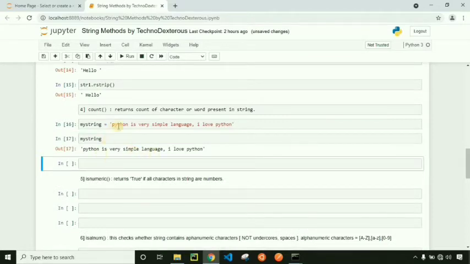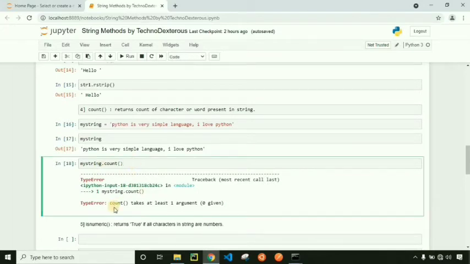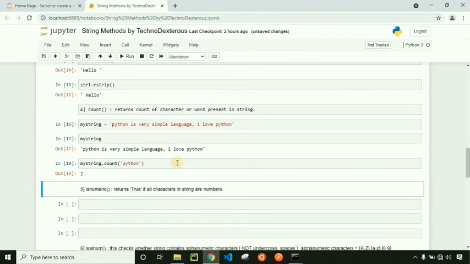Okay, so right now let's use the count method on it. myString dot count. Let's run it as it is. It will give an error because you need to pass one argument to the count method. That means whatever we need to count, we need to pass here. Let's pass one argument, that is Python, and press enter.